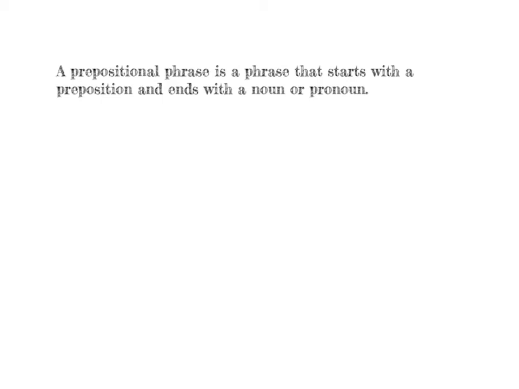With each of these examples, the preposition is in a phrase. This is called a prepositional phrase. It starts with a preposition and it ends with a noun or pronoun.